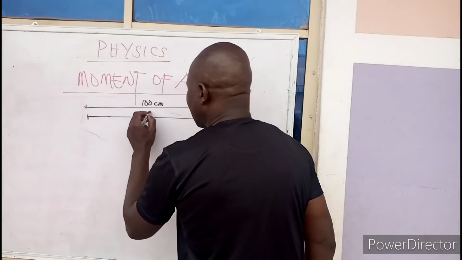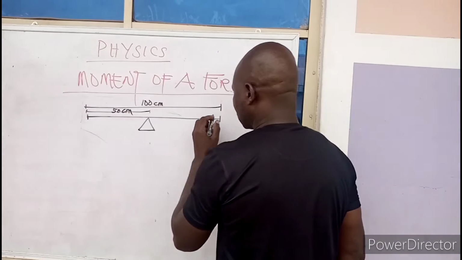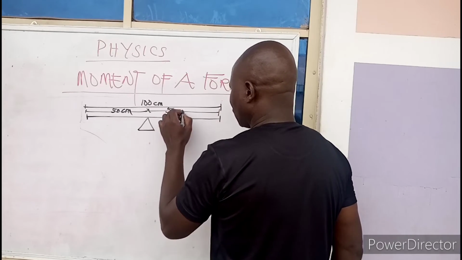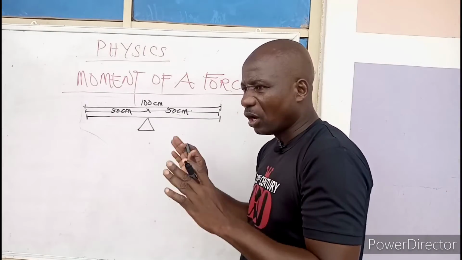Then we expect that from here to here to be 50 centimeters, and from here to here too will be 50 centimeters. That is if no weight is hung.